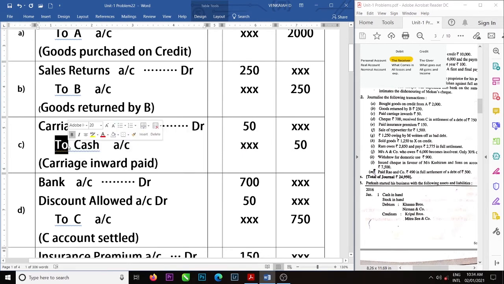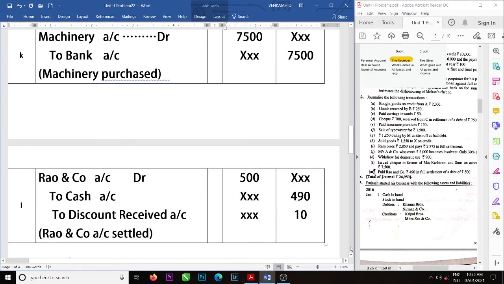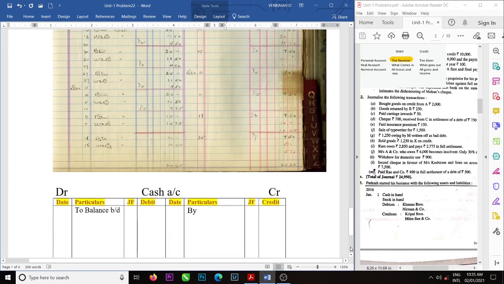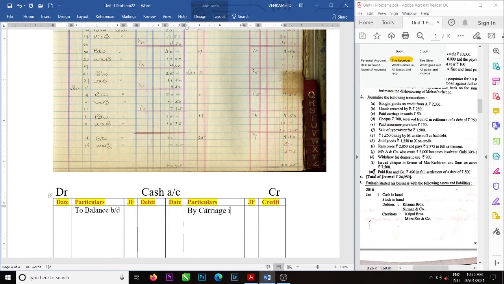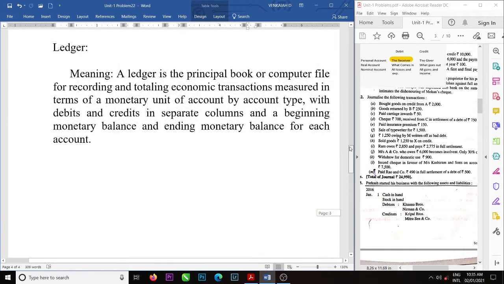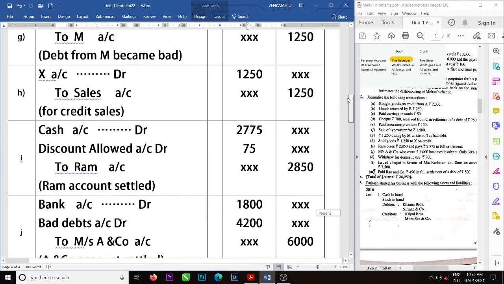If it is credit, then go to the ledger account credit side, and take the name of the debit account. What is the name of the debit account? Carriage inward. Amount is how much? 50 rupees. Okay, and the reference number, whatever is in the ledger table, that we have to write.